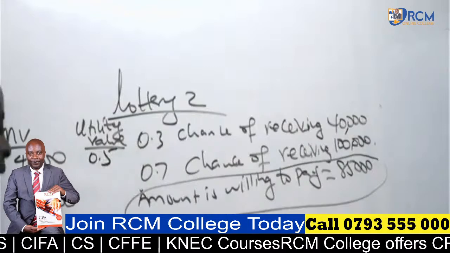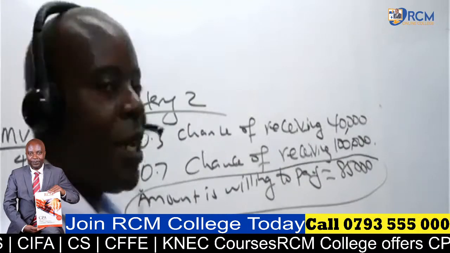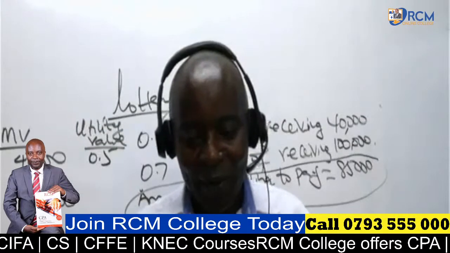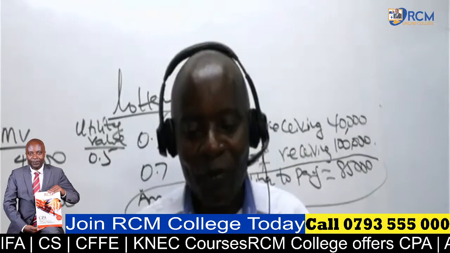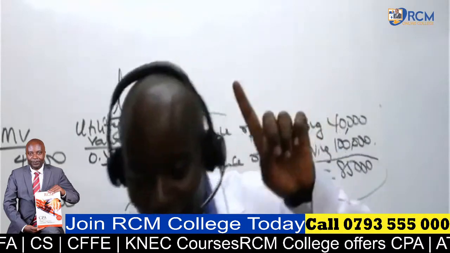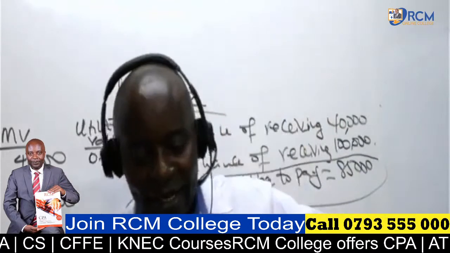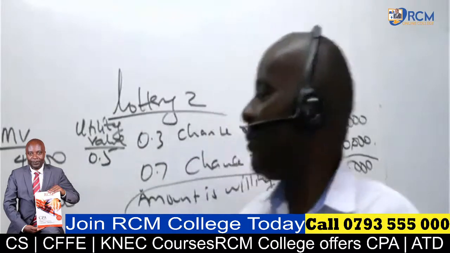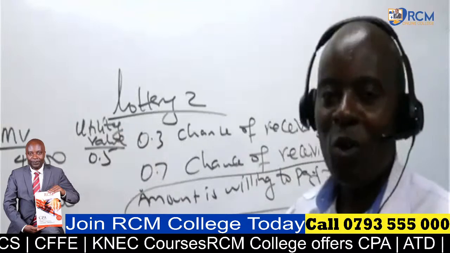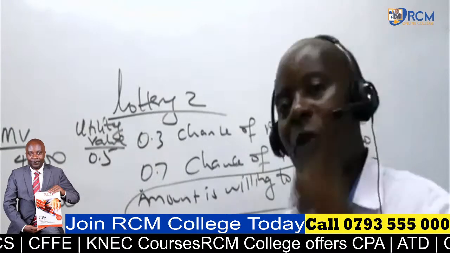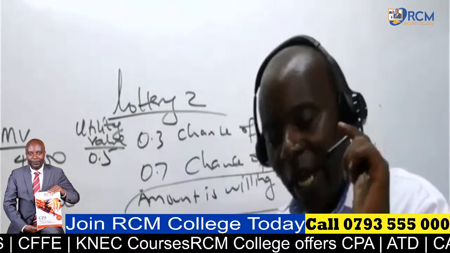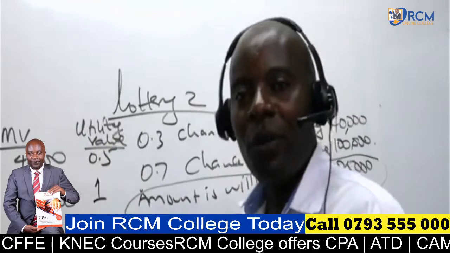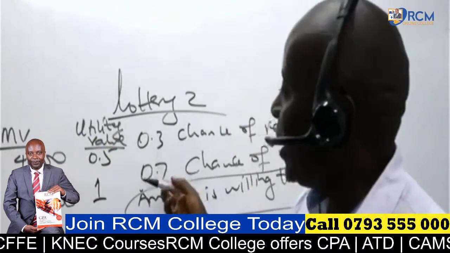And then of course, 100,000, we already had the utility figure. Do you remember that utility figure of 100,000? Oh yeah, niko peke yangu. Ilikuwa ngapi? It's up there. Do you remember it was 1? Because these were the extremes. Not 0.5. Don't tell me that they have to add up to 1. No. We already have defined utility values in lottery 1, where 100,000 has utility 1. Here is not about adding or subtracting. And then of course we have now our probability. These are the probability.